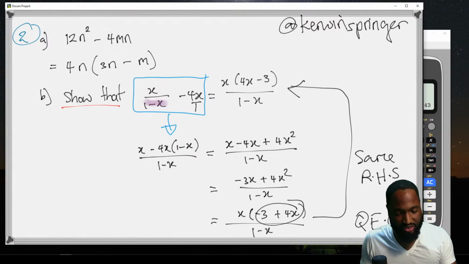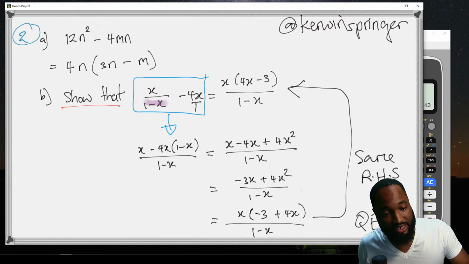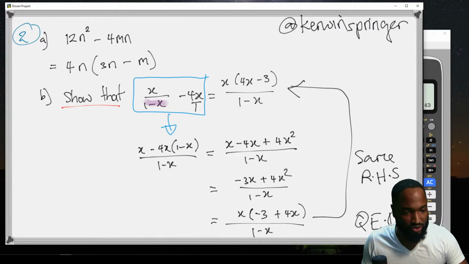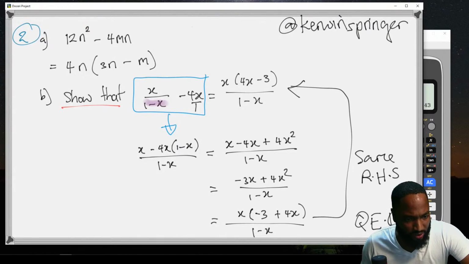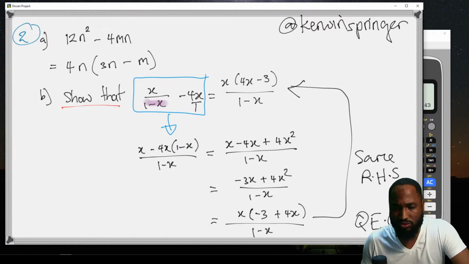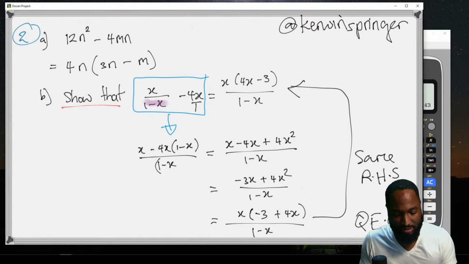This just needs to rearrange. You could probably put in the x, the next line where you rearrange it. So wouldn't it be 1 into 1 minus x as the denominator? Yes, which is the same as 1 minus x. So no, I mean, you really don't need to put that 1 there. 1 by anything is the same thing, right?